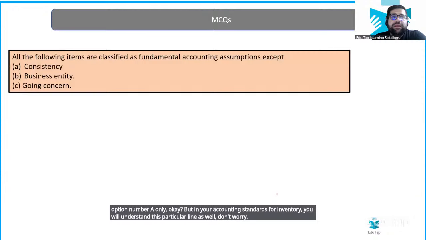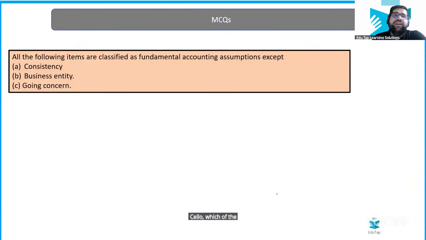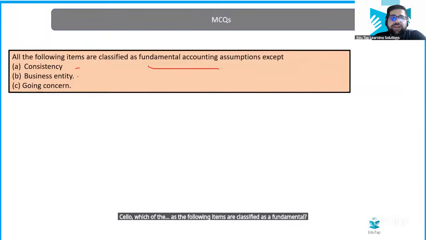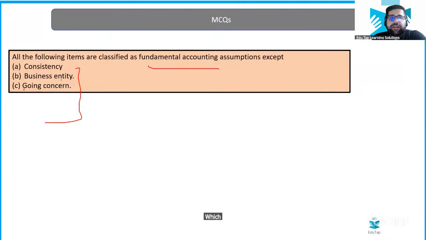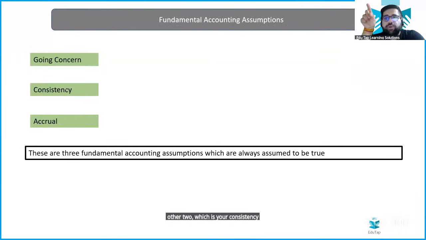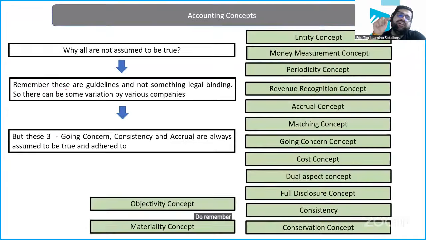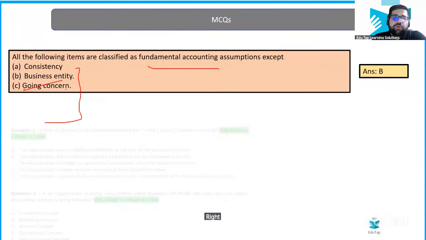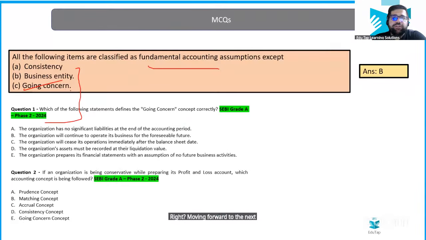Don't worry. Chalo, which of the following is a fundamental accounting assumption? Going concern. With going concern, you also have to remember the other two, which are consistency and accrual. Do remember these. These are important, right? Moving forward to the next. We have two more questions, then we will wind up.